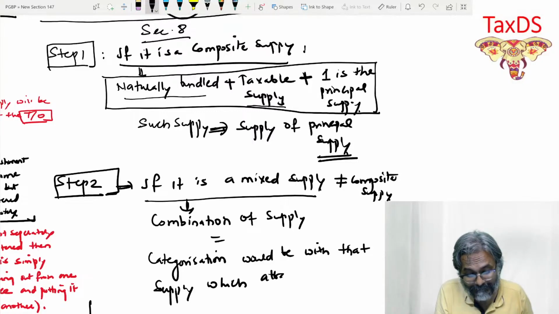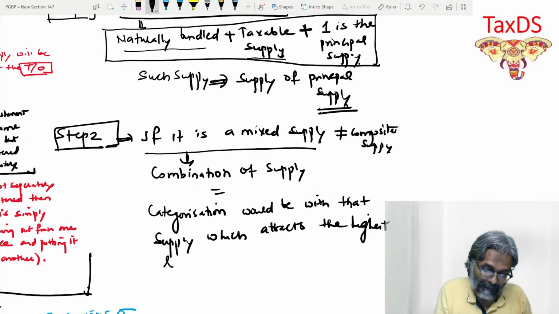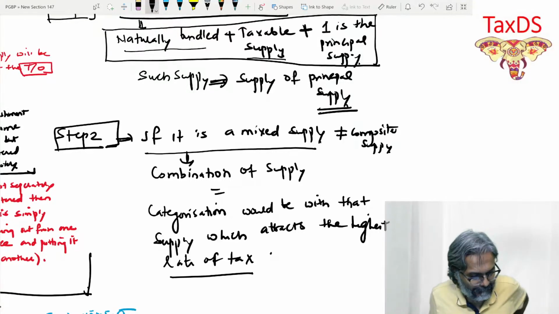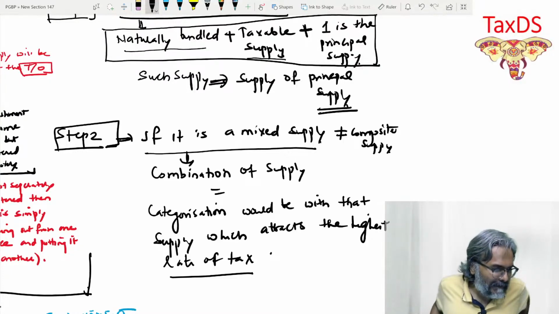Which attracts the highest rate of duty, the highest rate of tax. Is that point clear to all of you?